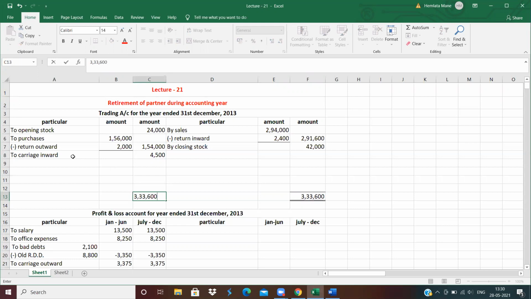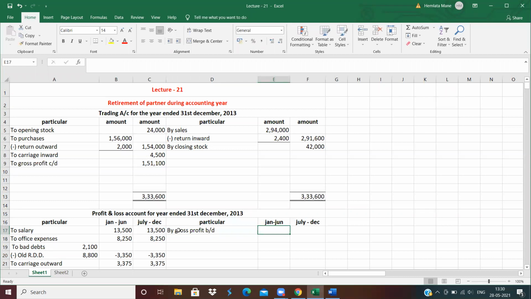3,33,600. To net profit, sorry, to gross profit. To gross profit carried down 1,51,100. So brought down in the next year by gross profit. By gross profit brought down.